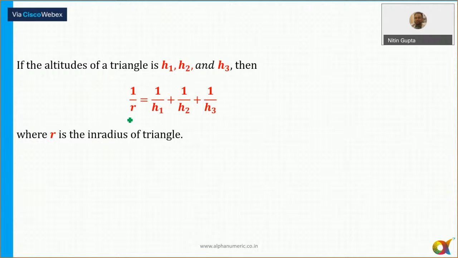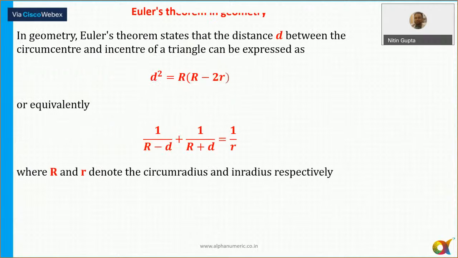If the heights of the triangle are given on all three sides, h1, h2, h3, then the inradius is also given by this formula: 1 by r is equal to 1 upon height on the first base plus 1 upon height on the second base plus 1 upon height on the third base, where small r is the inradius of a triangle. Now, ये उतना ज्यादा यूज नहीं होता है.